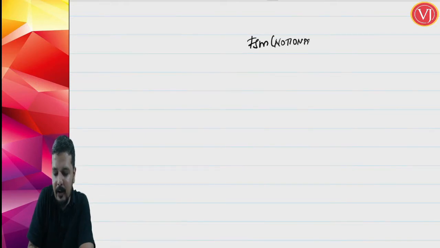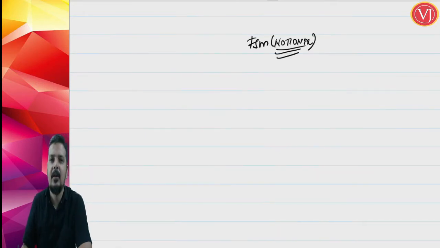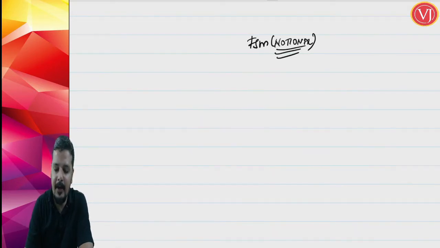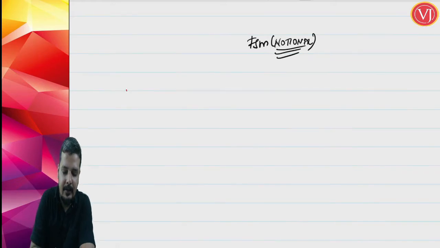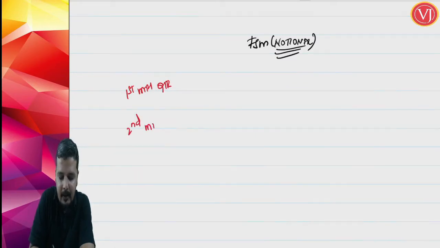Self-assessment method is actual, fixed sum method is notional. Now what is this fixed sum method trying to tell? This fixed sum method is trying to tell what is the payment that you are required to make for the first month of the quarter and the second month of the quarter. It is applicable only for the first month of the quarter and the second month of the quarter.